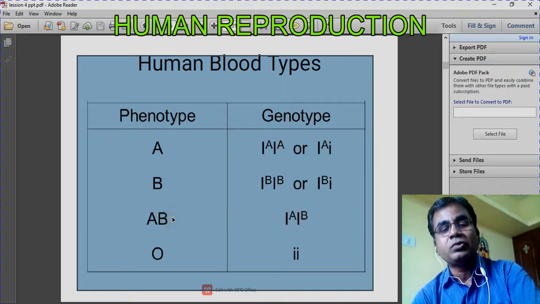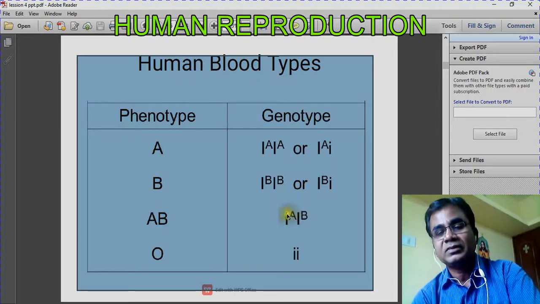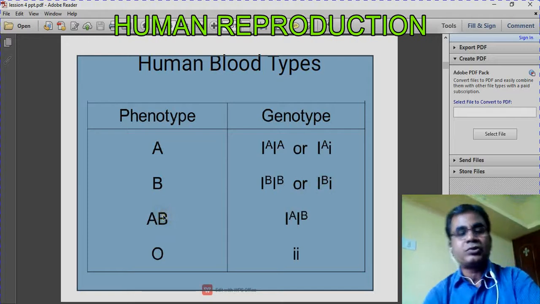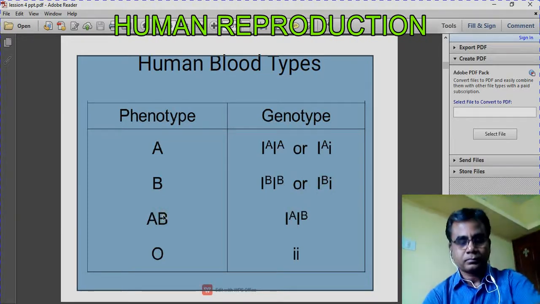So they produce AB blood group. These two alleles are dominant among each other. IB is dominant over small i, but here both are dominant. As a result, both are expressed, and so it produces AB blood group.